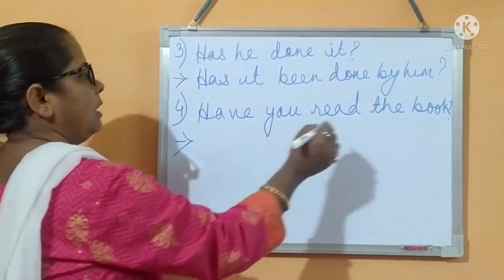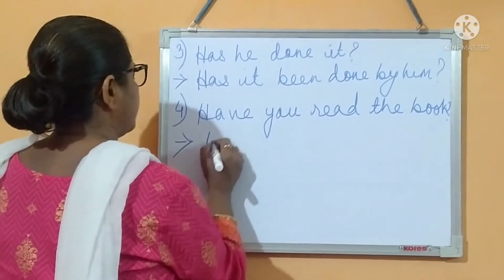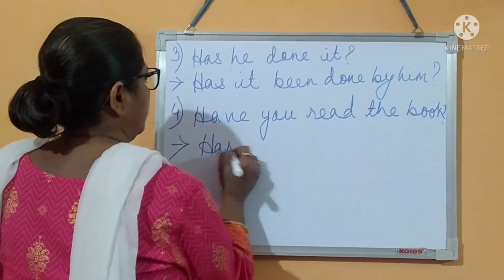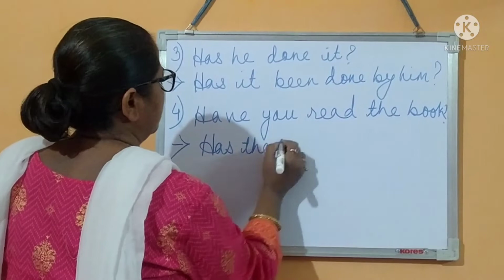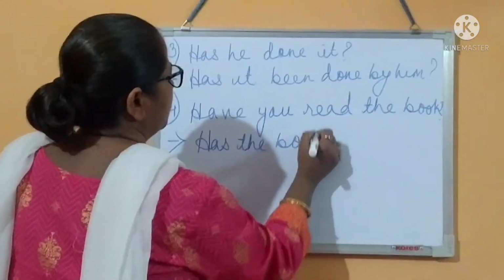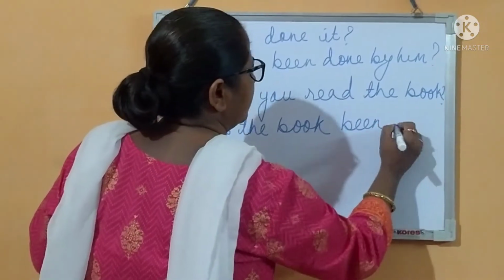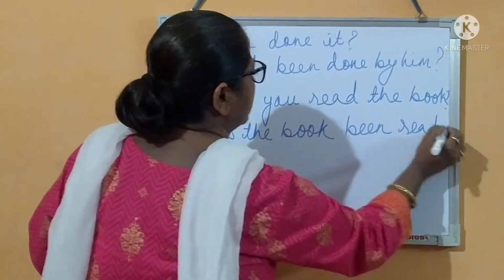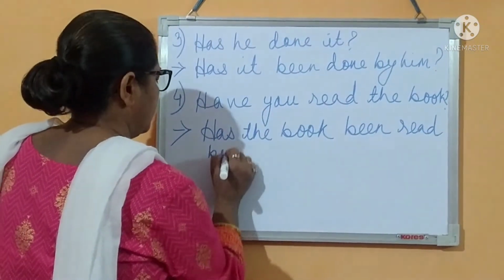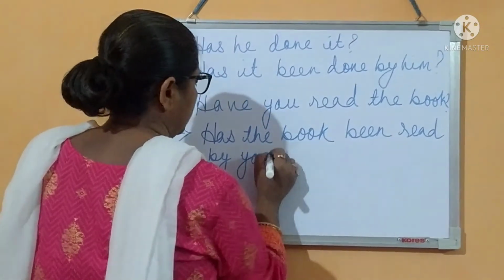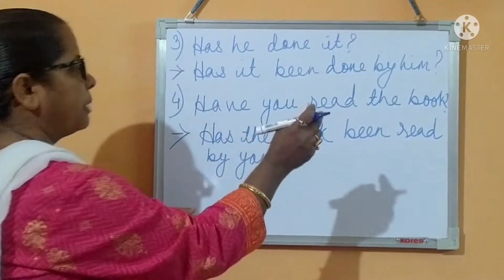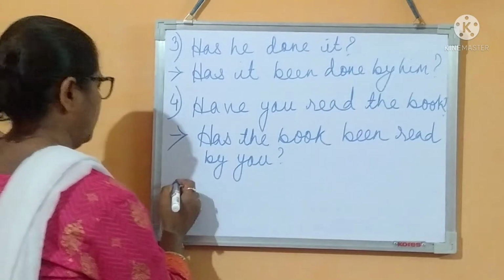So, has the book been read by you? Has the book been read by you?